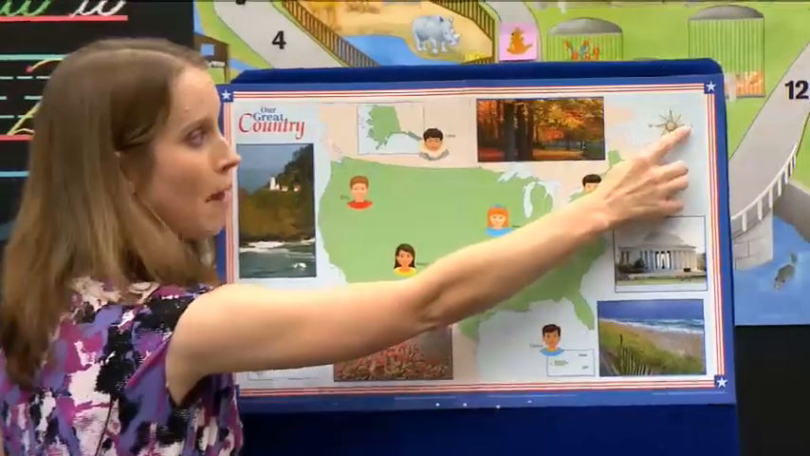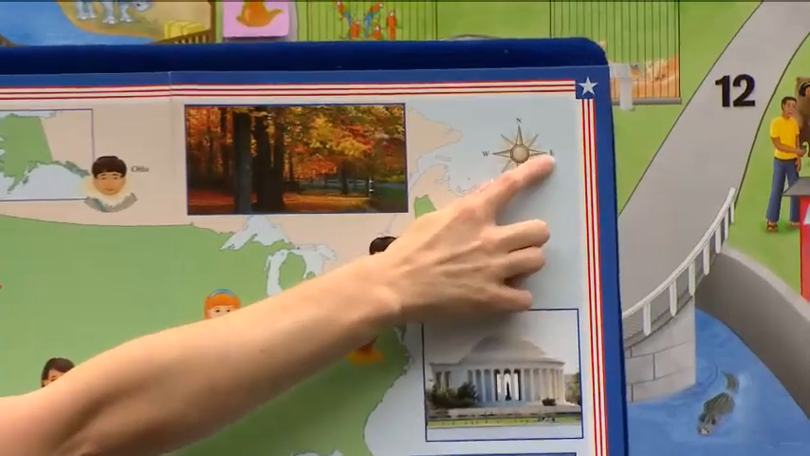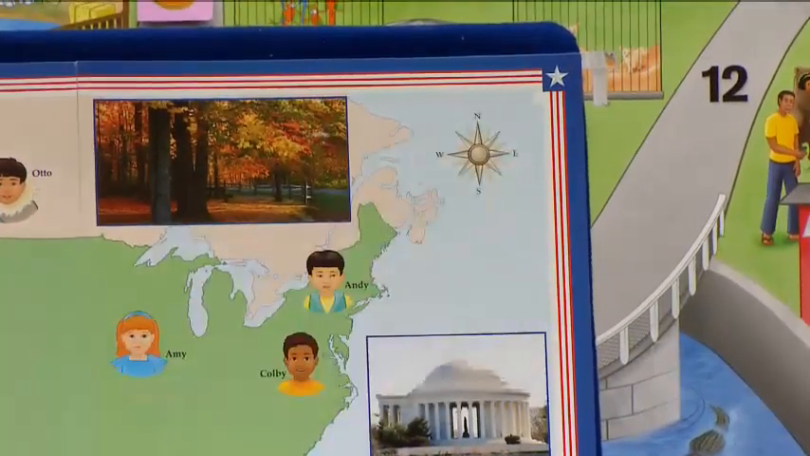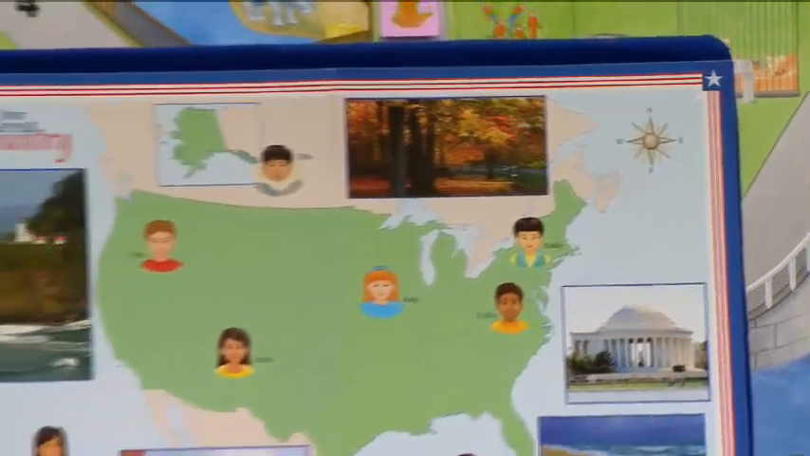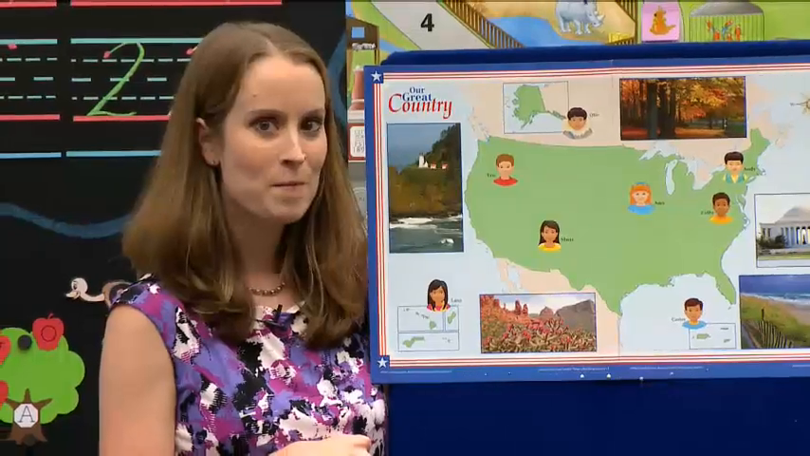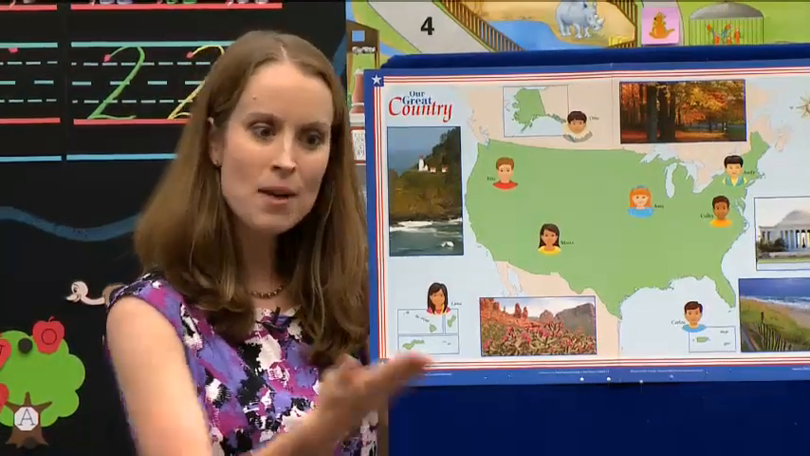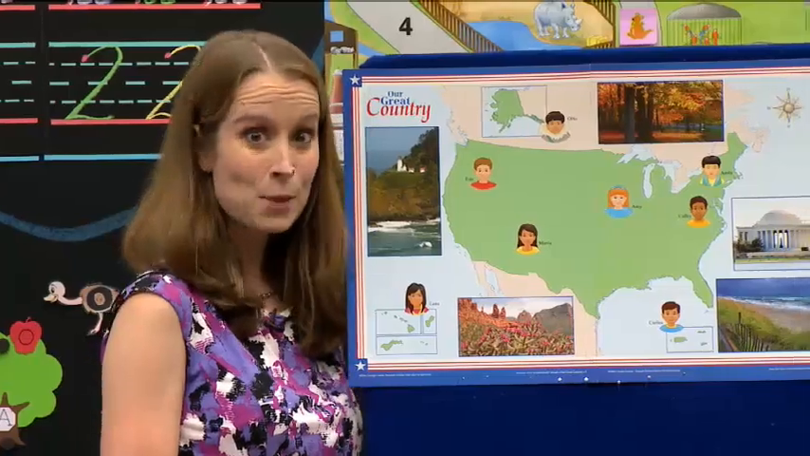Right here on my compass rose, you see the letter E. E stands for east. East. Students watching, what does E stand for? And help us, Hannah A., what does E stand for on my compass? East. It does. It stands for east.